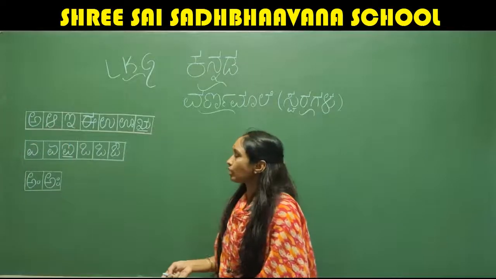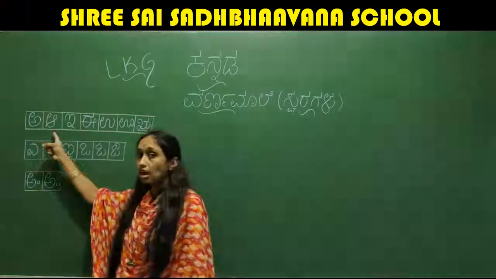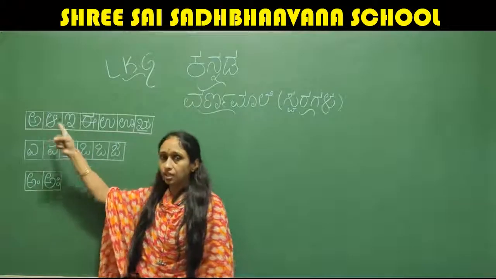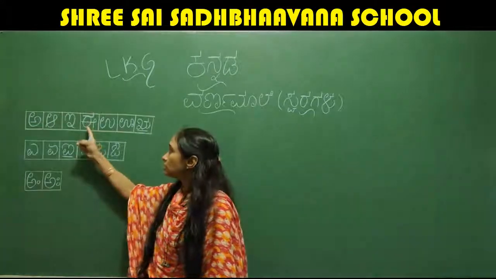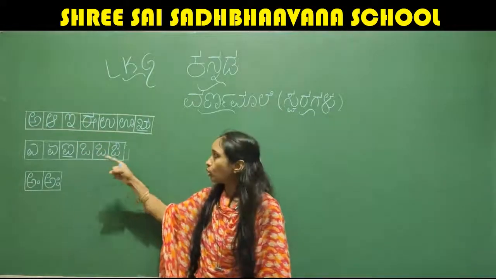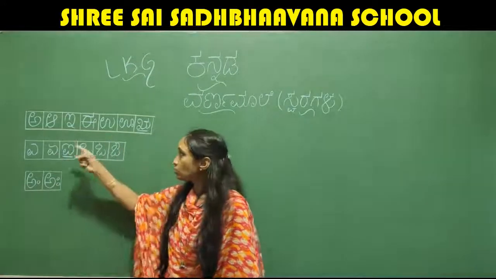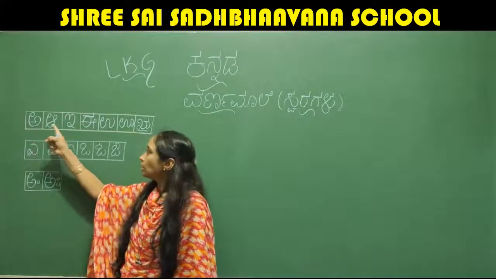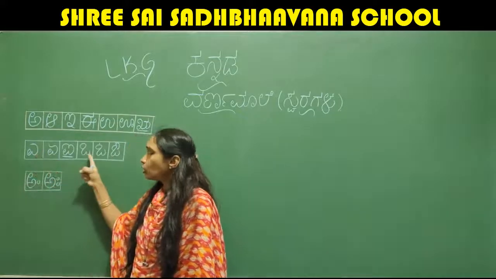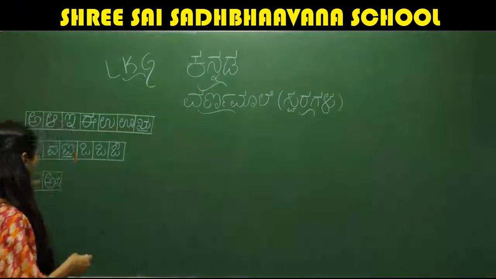See, if I ask you to identify the letter, this is this. If I ask you to say this, then you have to keep your finger here. If I say E, this is E. O, this is O. Yay, yay. Then this one, E, U, E, O. So this is about your letters A to Aha.